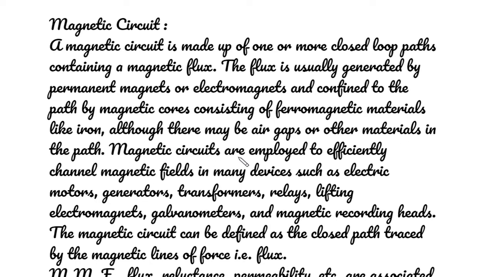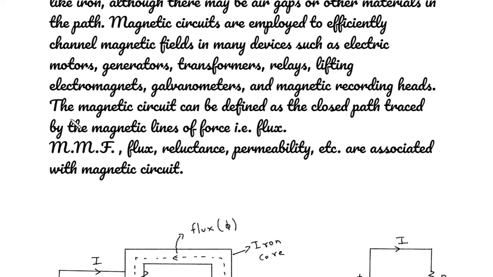Magnetic circuits are employed to efficiently channel magnetic fields in many devices such as electric motors, generators, transformers, relays, lifting electromagnets, galvanometers, and magnetic recording heads. The magnetic circuit can be defined as the closed path traced by the magnetic lines of force, that is flux. MMF, which is magnetomotive force, flux, reluctance, permeability, etc. are associated with magnetic circuit.